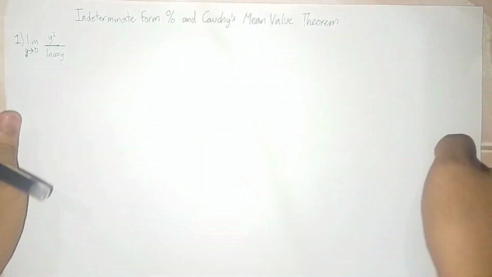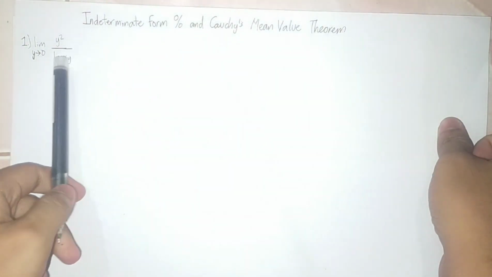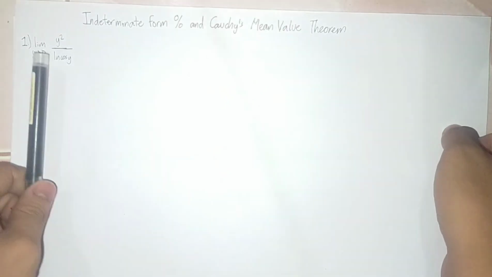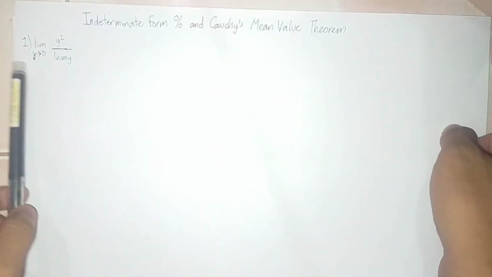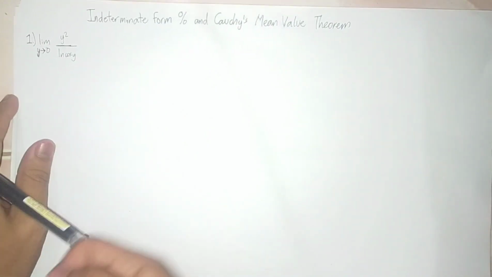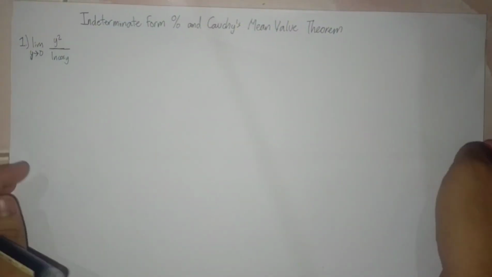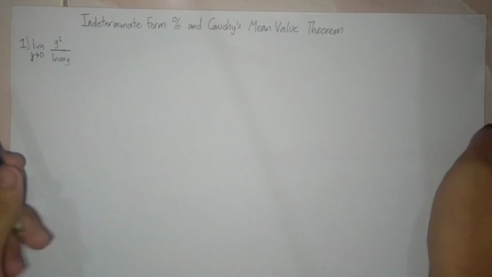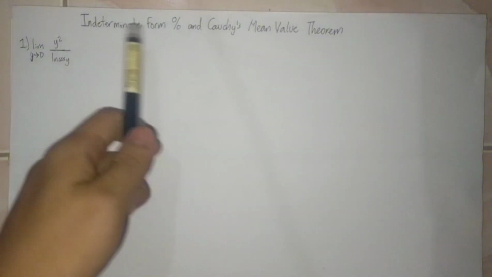So we have here the limit of y squared over ln cosine y as y approaches 0. First, we show that this limit is an indeterminate form.